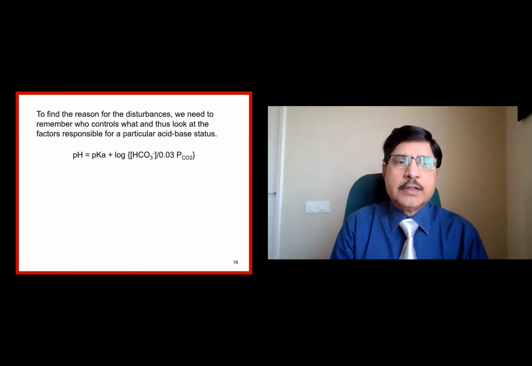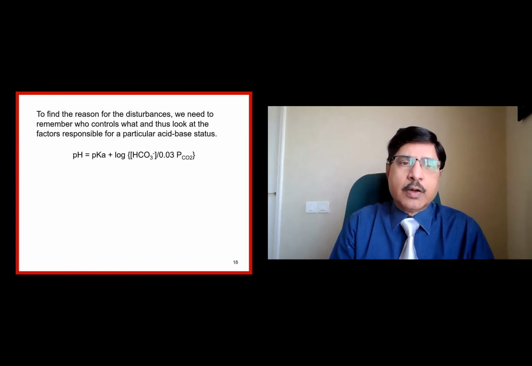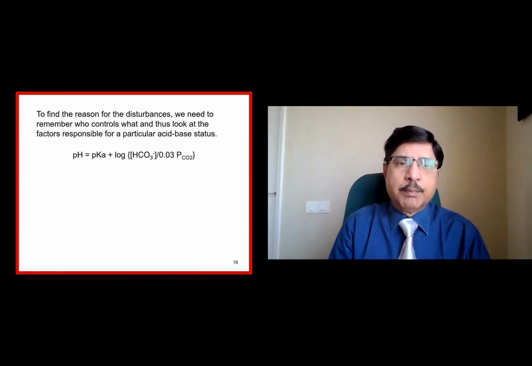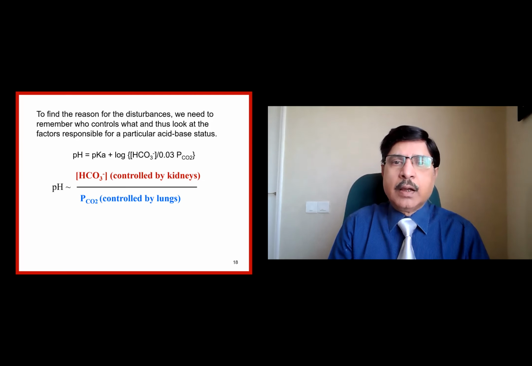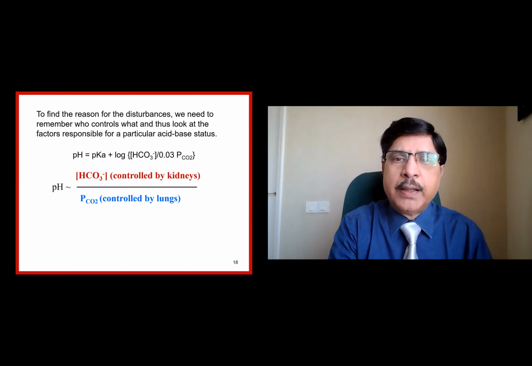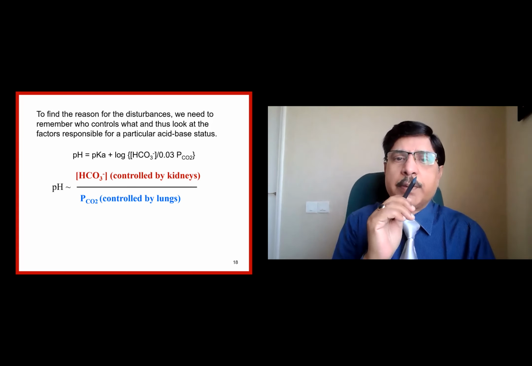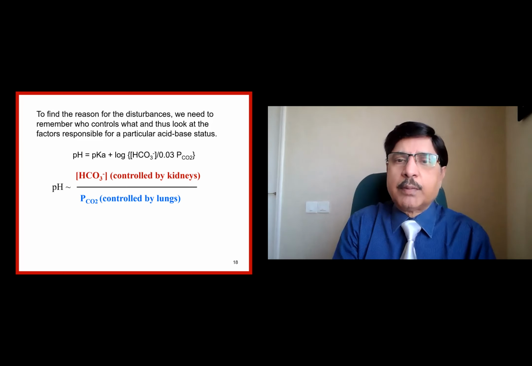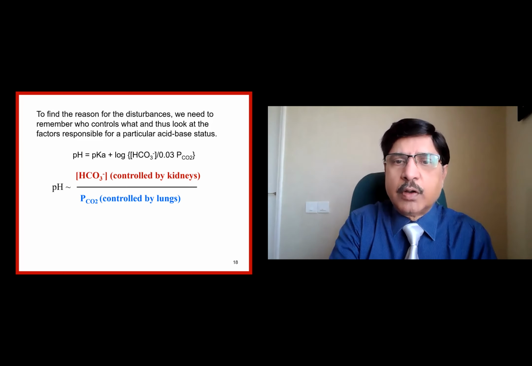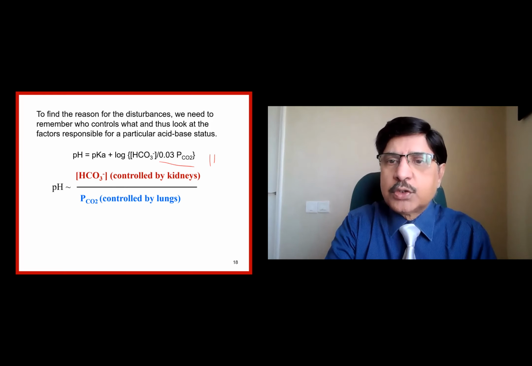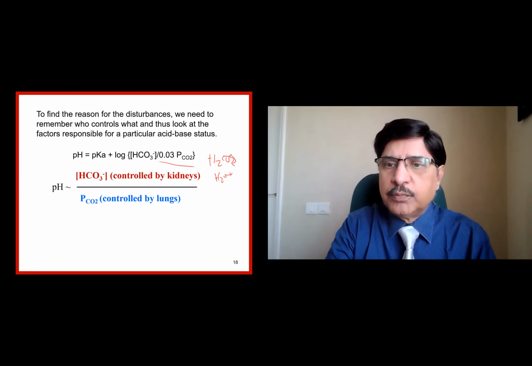So you see here in this equation, pH of a constricted system of plasma or blood is equivalent to pKa, which is a constant for the equation, plus log of bicarbonate by carbonic acid. Carbonic acid we are not able to measure directly. So for the carbon dioxide and carbonic acid ratio, instead of writing carbonic acid, we write it as dissolved carbon dioxide. This is nothing but H2CO3 is nothing but H2O plus CO2.